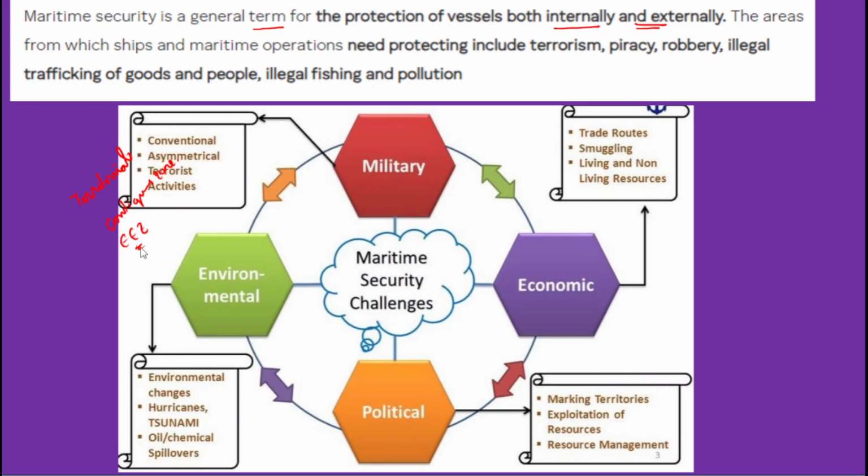So generally the areas where the ships and maritime operations take place is known as the maritime space. Okay, so we need to ensure protection of vessels and we need to ensure maritime security from threats like terrorism, piracy, robbery, illegal trafficking of goods and people, and illegal fishing and pollution. So these threats are both conventional and unconventional threats.